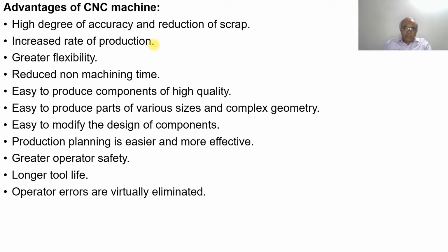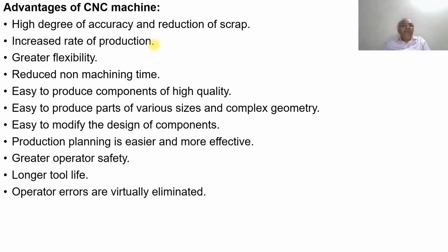The cycle time is the clamping and loading of the component, fixing the tool to the tool holder, performing the machining operation, and removing the job from the machine. So if it takes 10 minutes per component, then per hour it is 6 components, and for 8 hours, 48 components can be produced in a manual machine tool in a turning job.